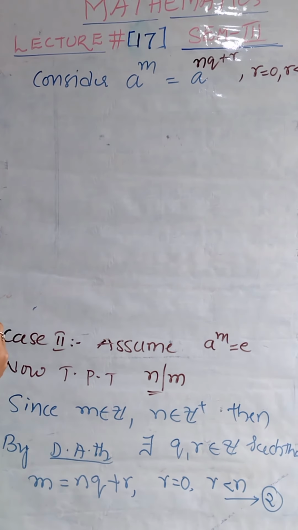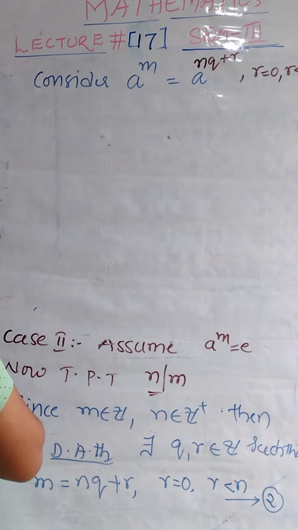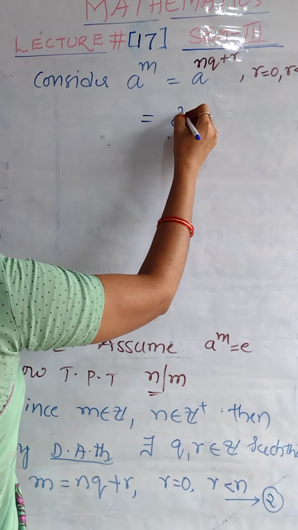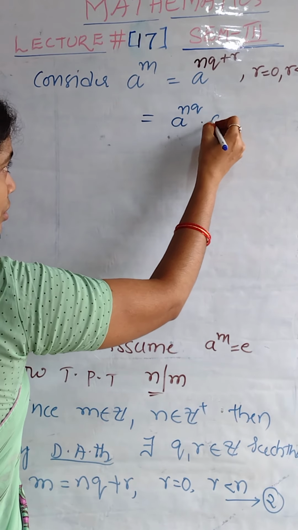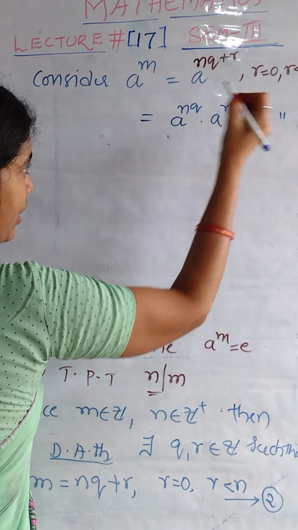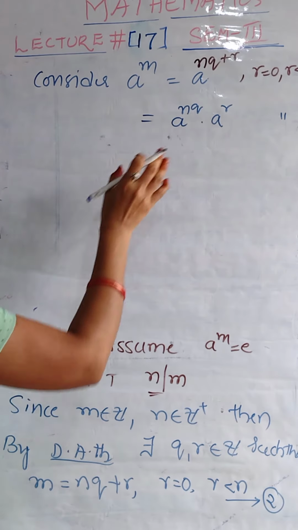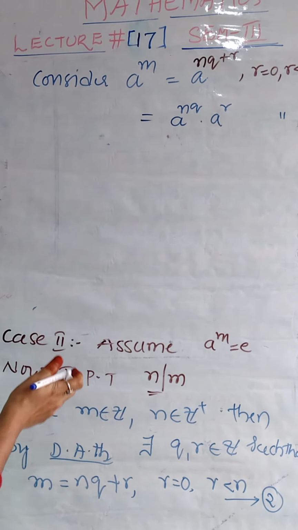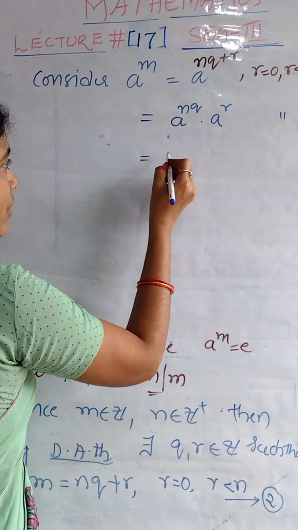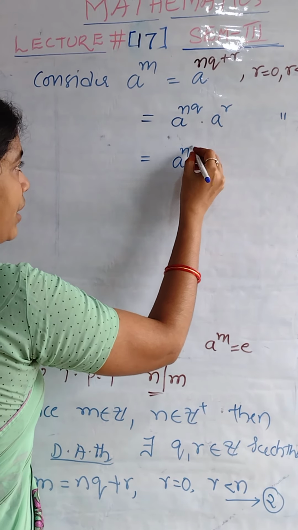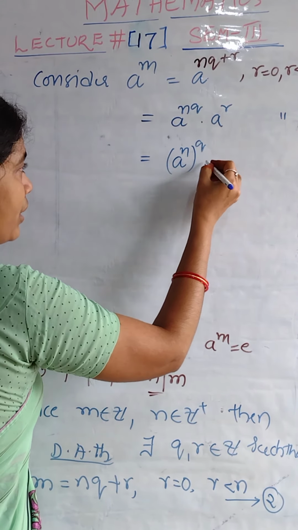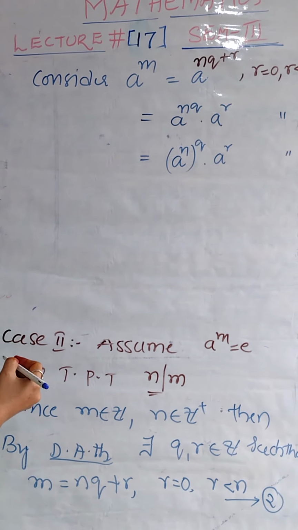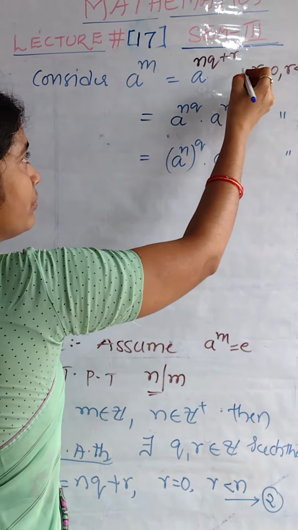This is the condition, which can be written as a power nq into a power r. Because bases are same, powers are added. Again we can write (a power n) whole power q into a power r, where r is 0 or less than n.